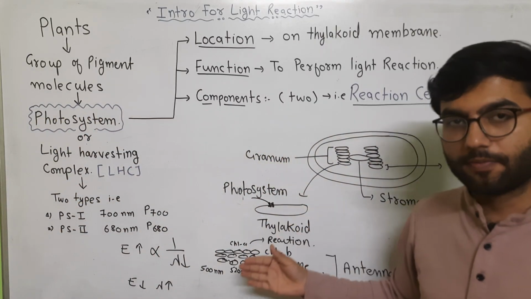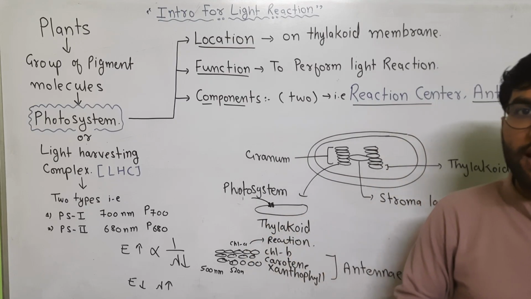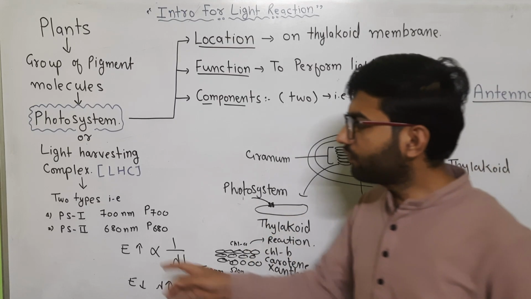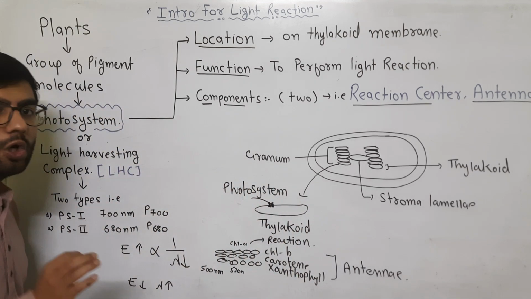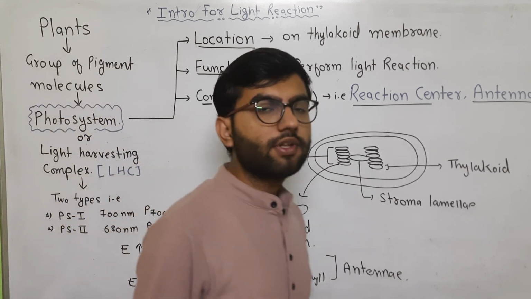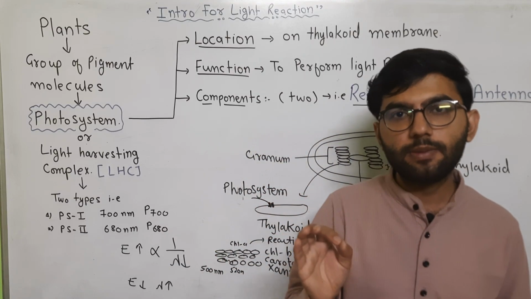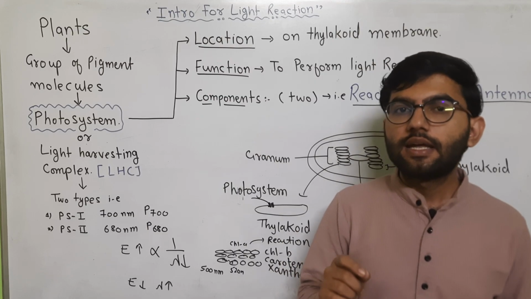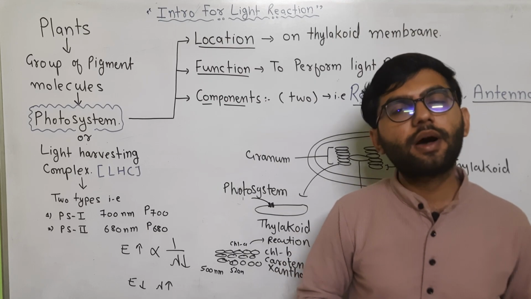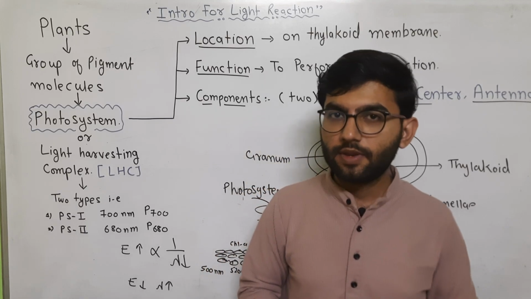When this system works, it is responsible for formation of ATP and NADPH2. When photosystem second and photosystem first both work, this is called the non-cyclic pathway, and within the non-cyclic pathway we observe the formation of ATP along with NADPH2. And if only photosystem first works, then this is called the cyclic pathway. Within the cyclic pathway, we observe only the formation of ATP.